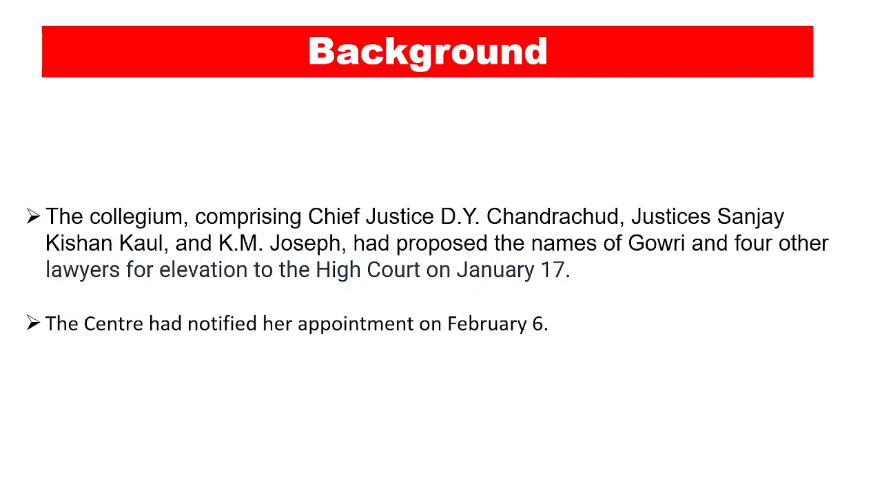So the collegium comprising Chief Justice D.Y. Chandrachud, Justice Sanjay Kishan Kaul and Justice K.M. Joseph had proposed the names of the Gowri. Now they formed the collegium of 3 judges. First is the Chief Justice, and there are 2 other justices, right? Now they had proposed the name of Victoria Gowri and 4 others for the elevation to the High Court on January 17, and the center had notified her appointment, that is appointment of Victoria Gowri, on February 6.